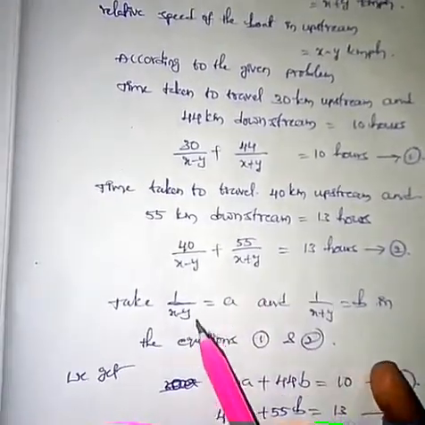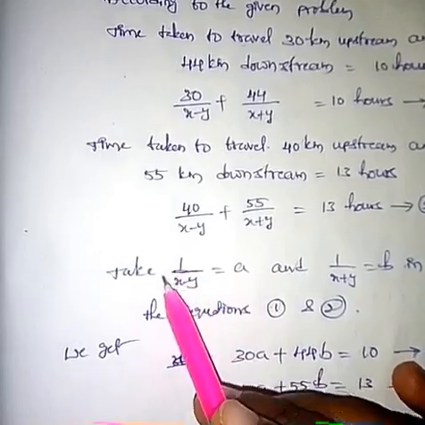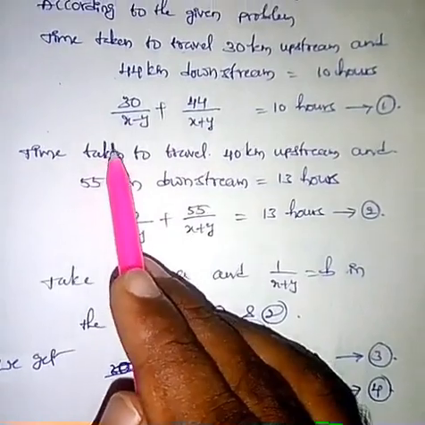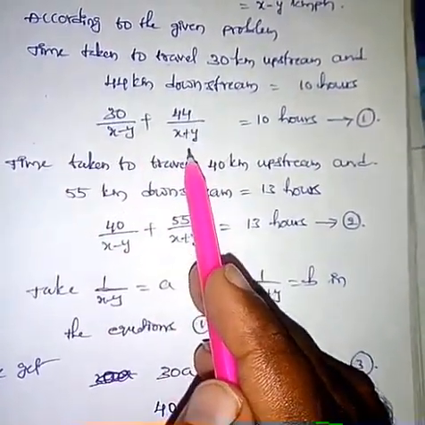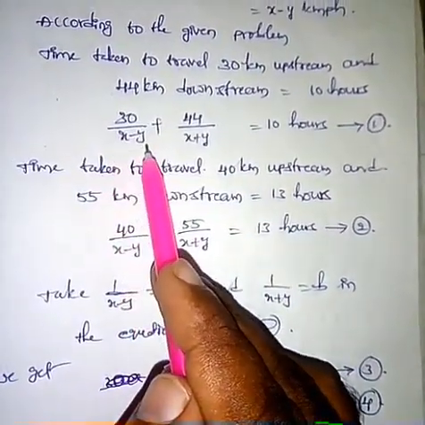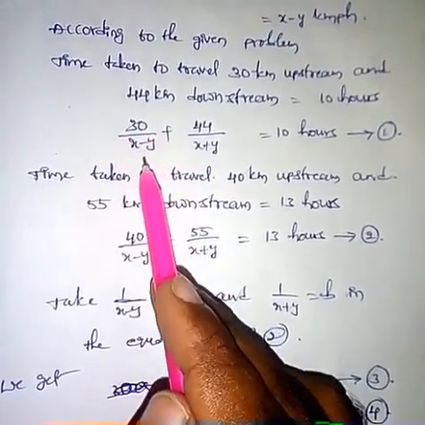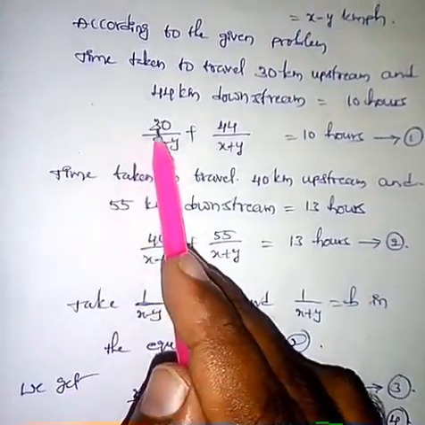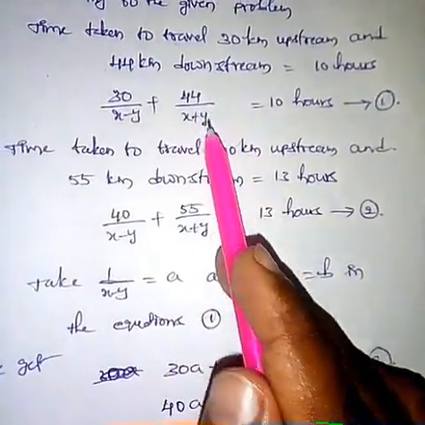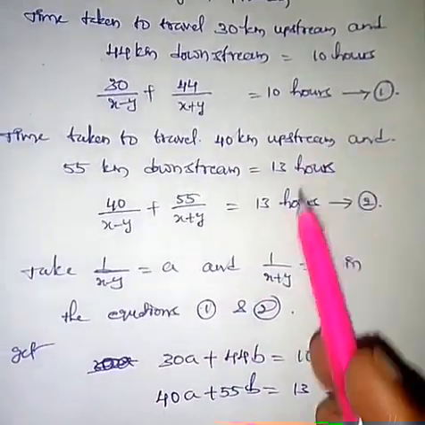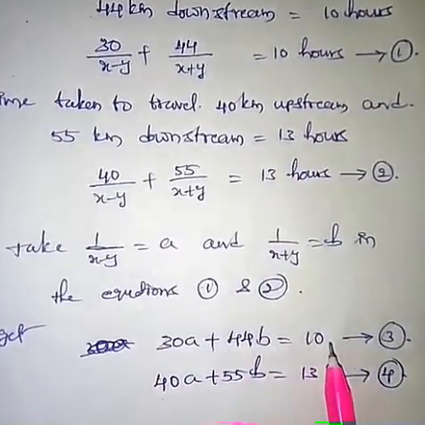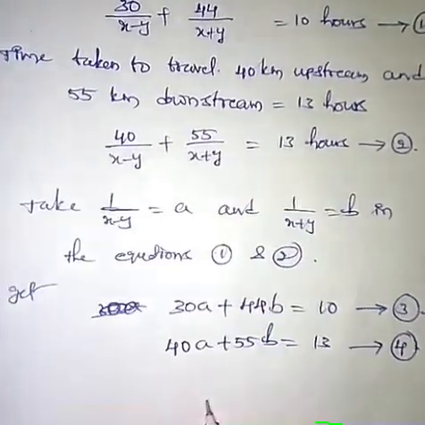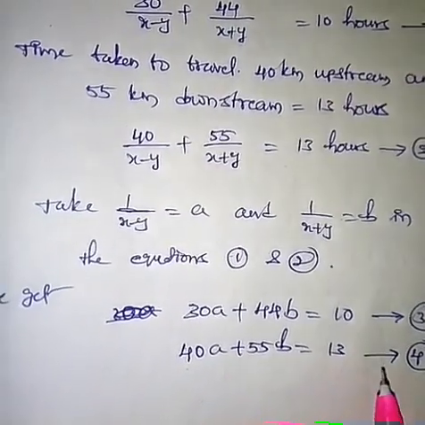Okay students, we are substituting the 1 by x minus y value as a and the 1 by x plus y value as b. That's why it becomes 30a plus 44b, because 30 by x minus y equals 30 into 1 by x minus y. But here we are taking 1 by x minus y as a, that's why it becomes 30a, and similarly it becomes 44b. That's why equation 1 becomes 30a plus 44b equal to 10. Similarly we can write equation 2 as 40a plus 55b equal to 13.